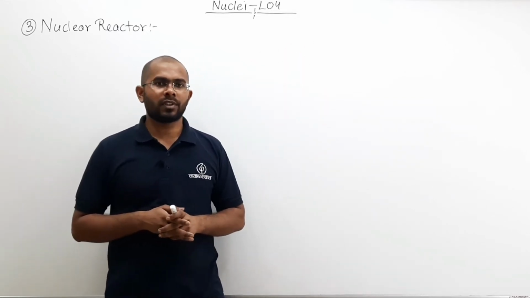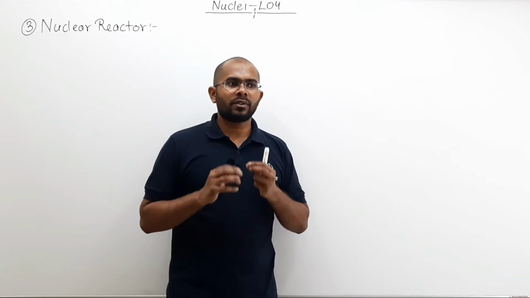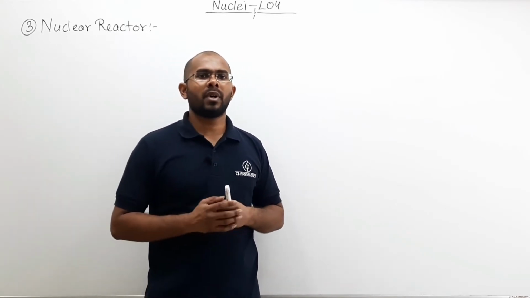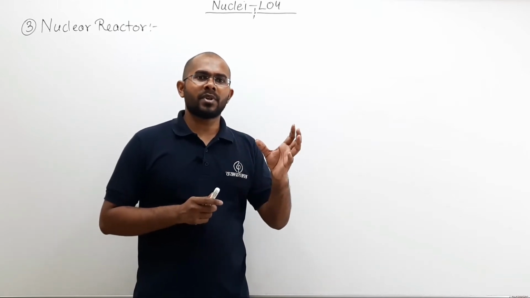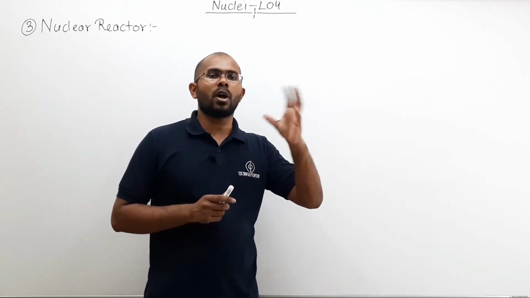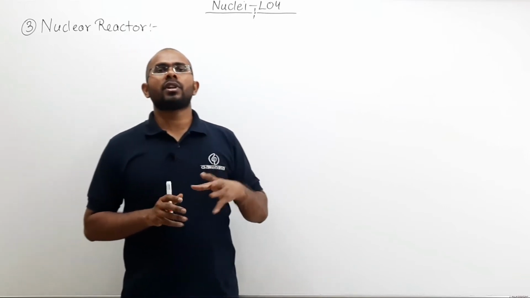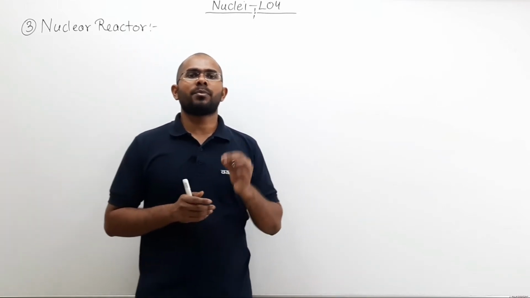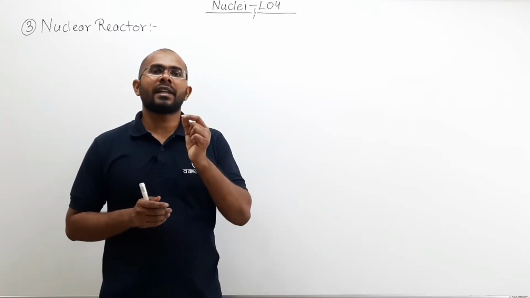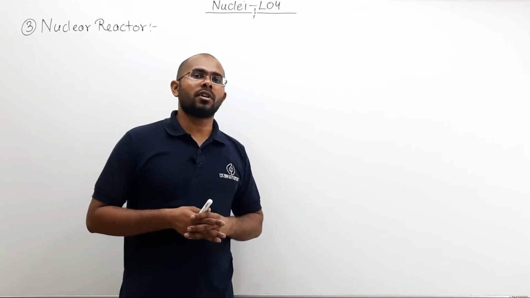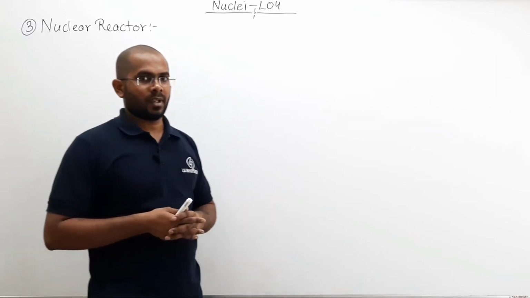Now that is a lot of energy. Now in what form does that energy appear? If you remember, there are daughter nuclei present and there are some neutrons present. So the energy released during the process appears as the kinetic energy of the daughter nuclei and the extra neutrons which are released.